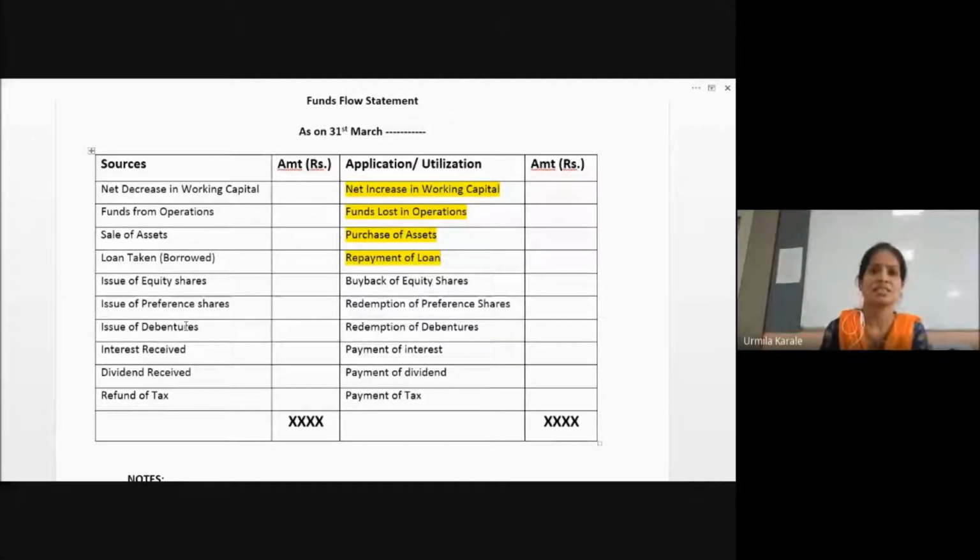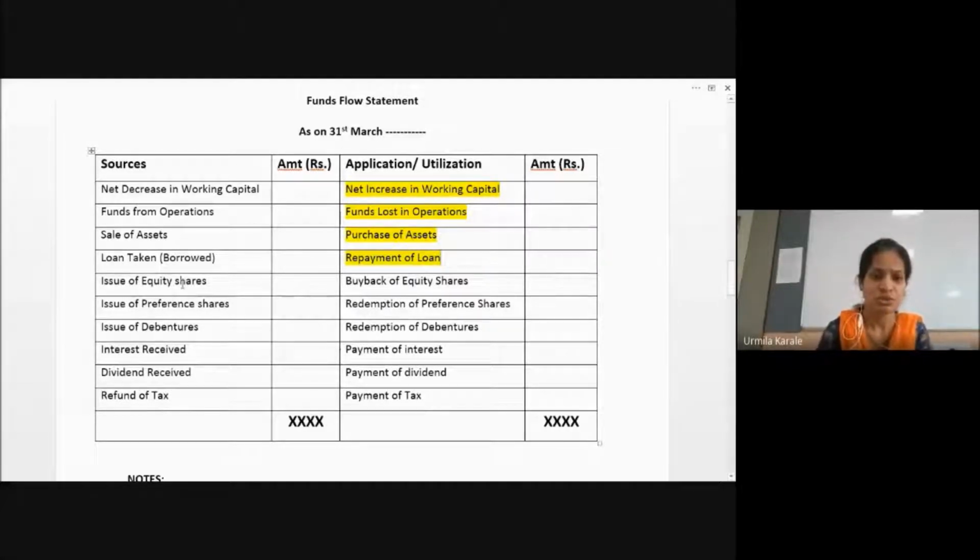Compared with the last year, if your share capital has increased, it means you have got money by issuing the shares, debentures, or preferences. So that is shown to this side. If compared with the last year your capital has increased, then we are going to show it here as an issue. But the same thing may happen, you may be reducing the capital also by making the payment.